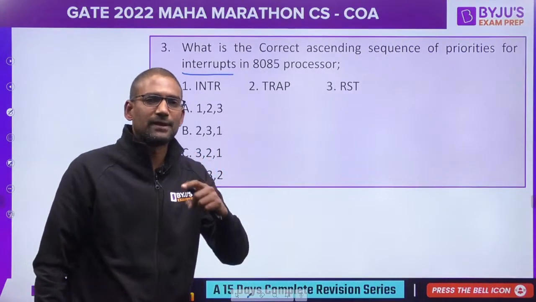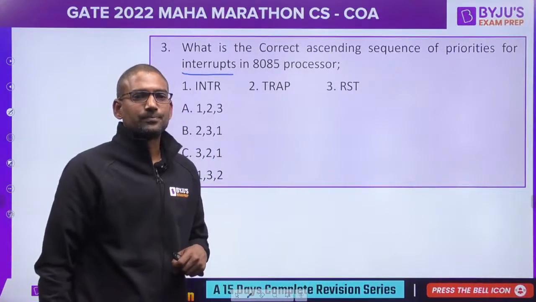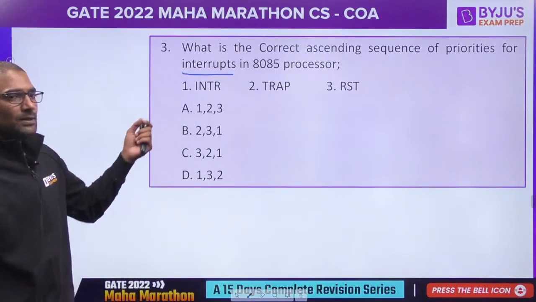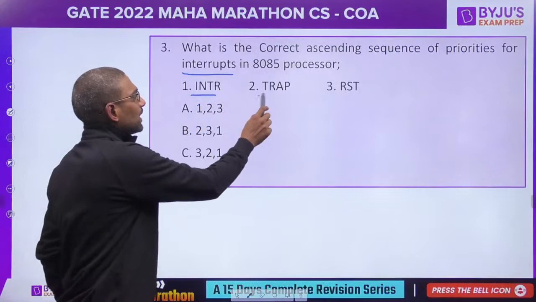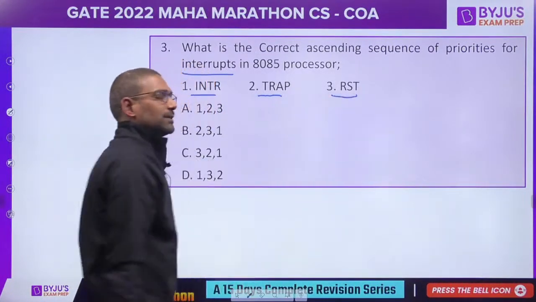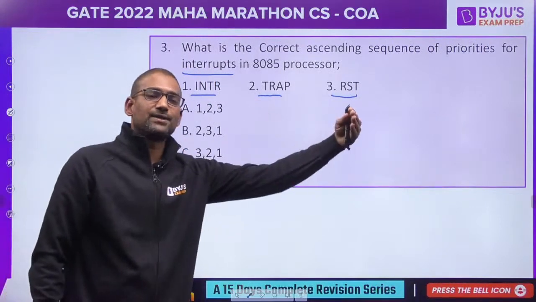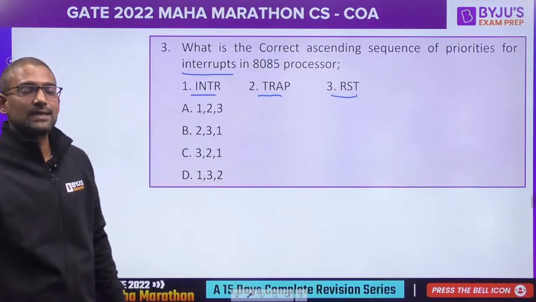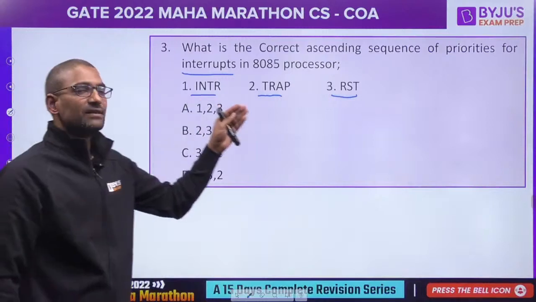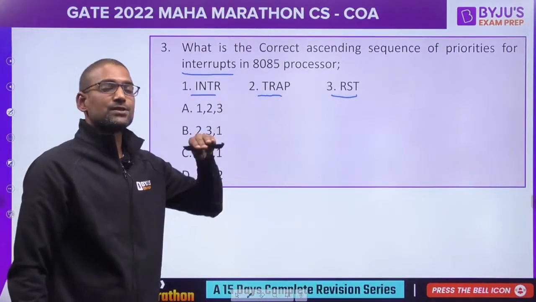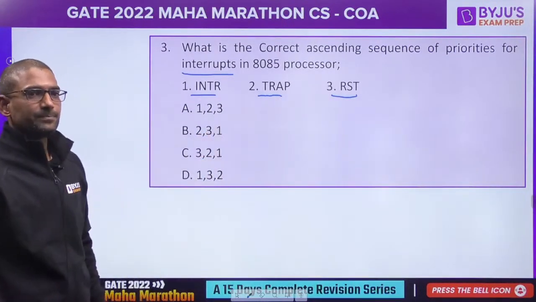Use the question number for giving the answer, please. INTR, trap, RST. Ascending means from lowest to highest you have to choose. So which has lowest priority in this, which has highest priority in this.